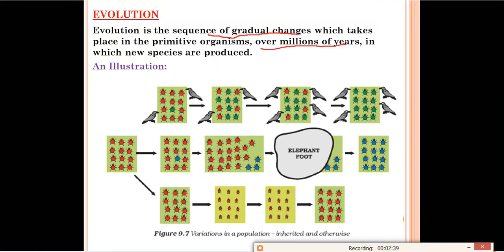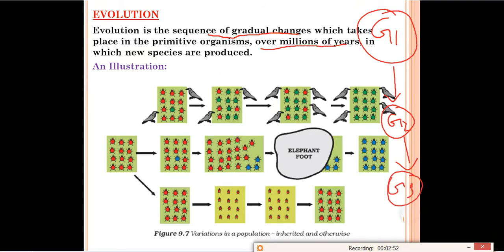We can understand this through an example. Suppose we have some organism in this one. So this is our generation 1, next will be our generation 2, and next will be our generation 3. Like this, many generations will come, and at last we'll get generation number 1000. Suppose this is the last generation. So some changes will be there from generation 1 to generation 2. Some changes will take place, and the organisms produced in generation 2 will adapt to those changes, they will accept those changes.